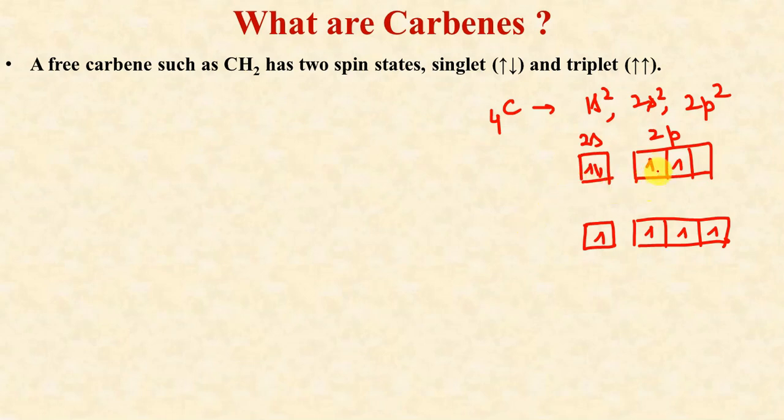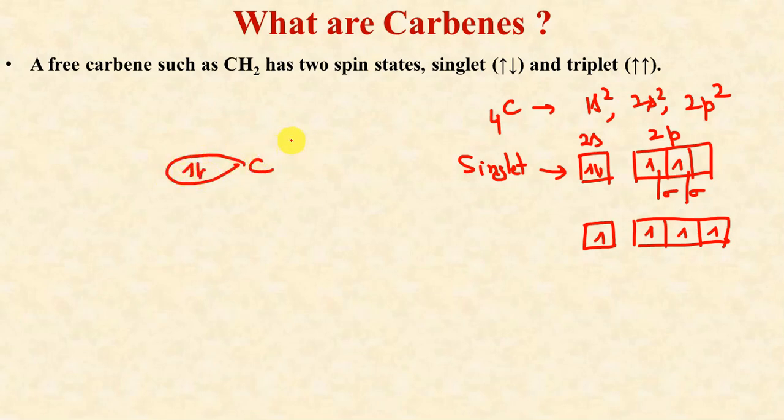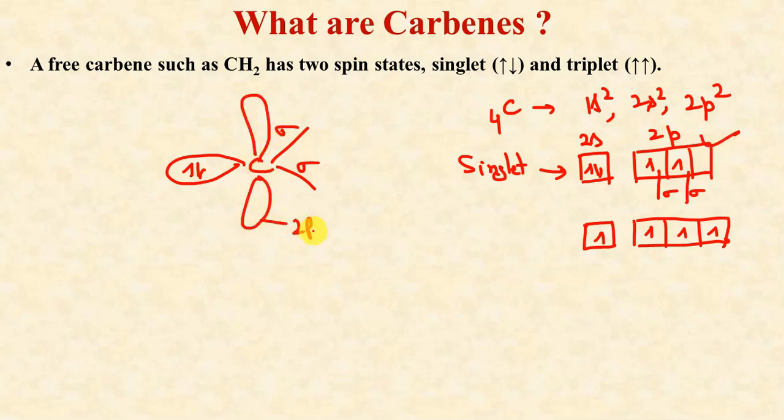If we have the formation of sigma bonds with these two unpaired electrons, then this type of carbene is called a singlet carbene. Why singlet? Because in this case a pair of electrons is present in one hybridized orbital. These are the two bonds forming sigma bonds, and one orbital, the 2pz orbital, is vacant as well as unhybridized.